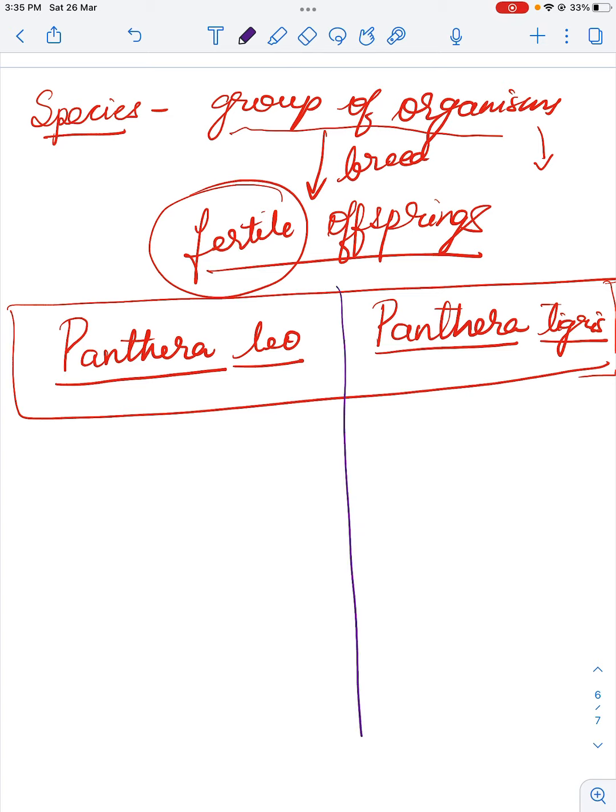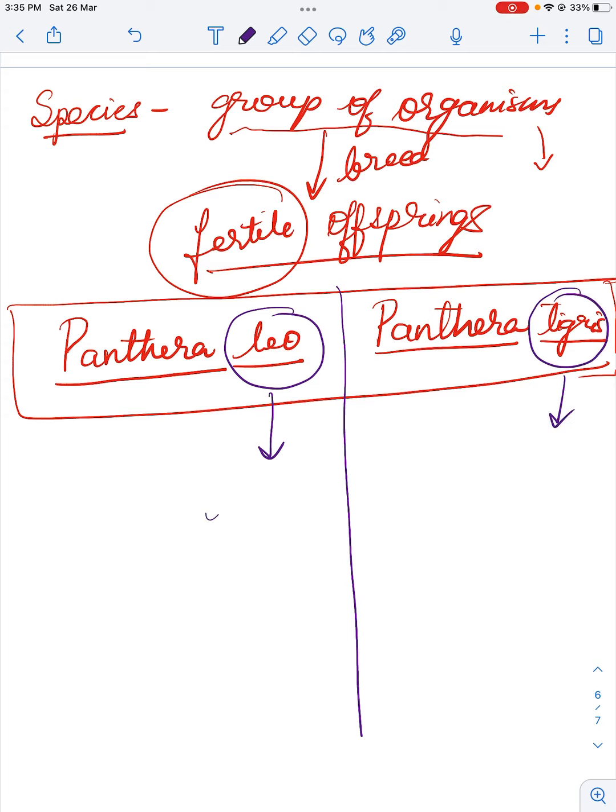Now think for a second and tell me if you notice any difference. Okay, there you go. The second word, that is the species or specific epithet, is different in both of them.